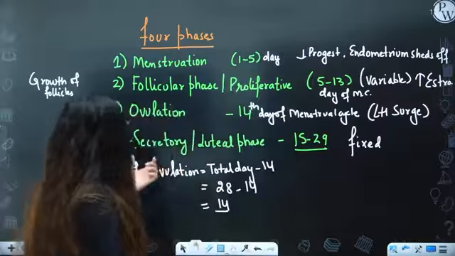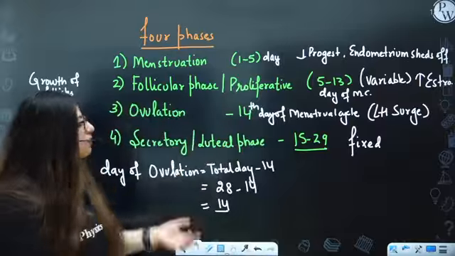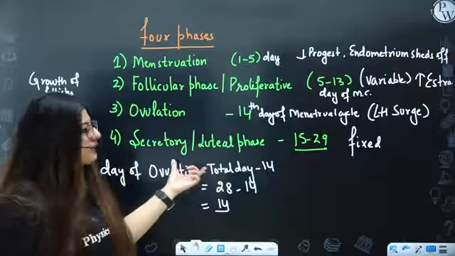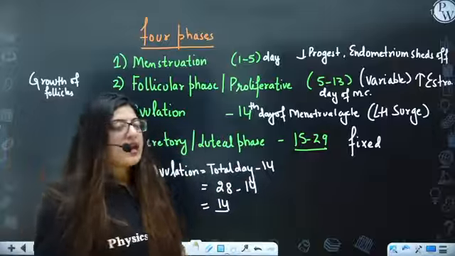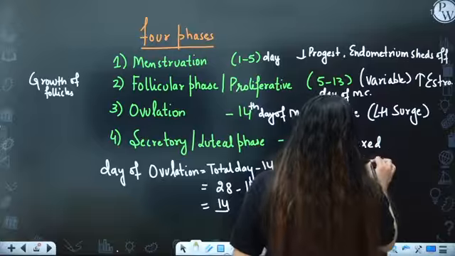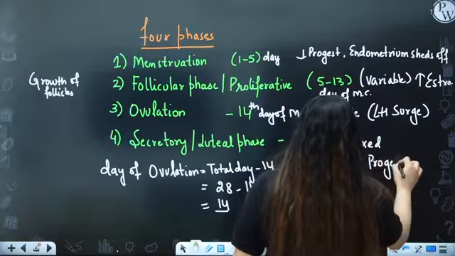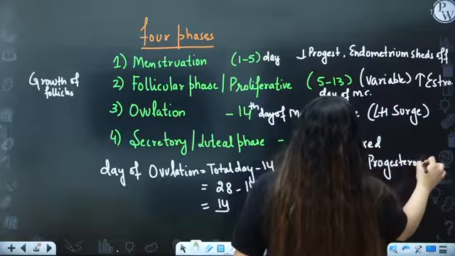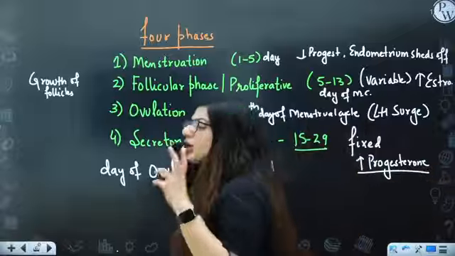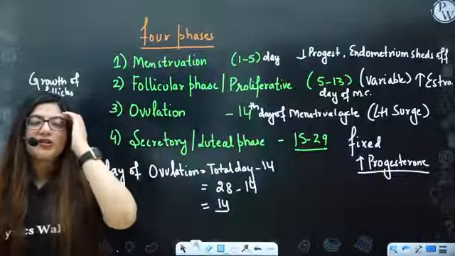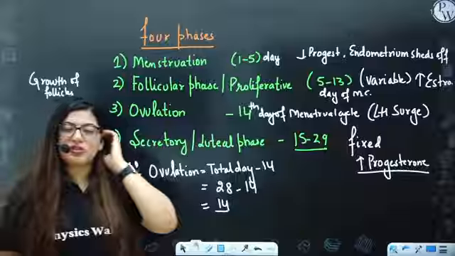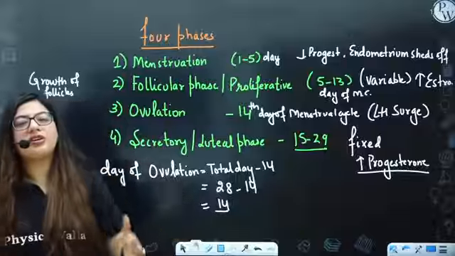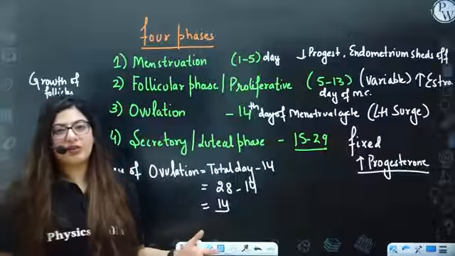Okay. Then we have secretory or luteal phase. This is for around 15 to 29 days, and there is high level of progesterone. Why? Because corpus luteum is working very well. All right. So this was about the female's menstrual cycle. Let's discuss further about the fertilization and other processes.